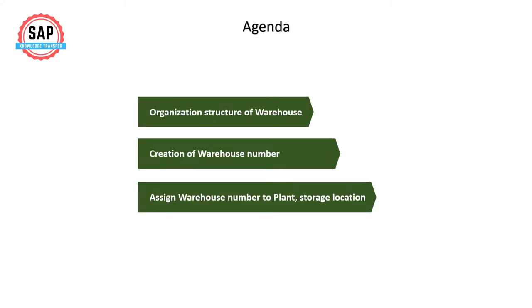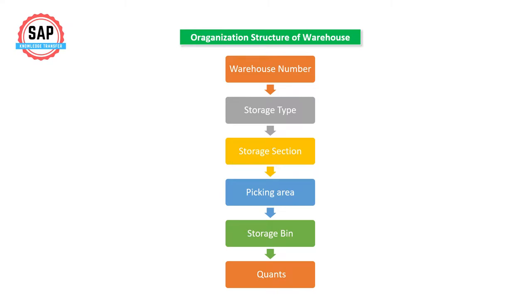Today's agenda is organization structure of warehouse, creation of warehouse number, assign warehouse number to plant and storage location. Organization structure of warehouse: warehouse number, storage type, storage section, picking area, storage bin, quants. These are the organization structure of warehouse. Let's see one by one.